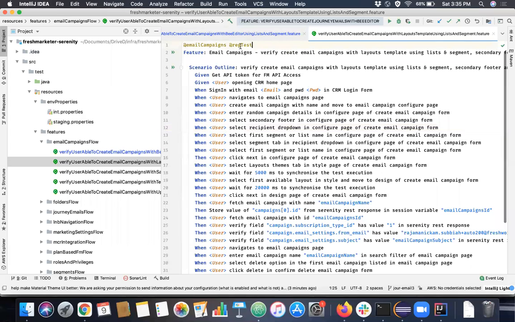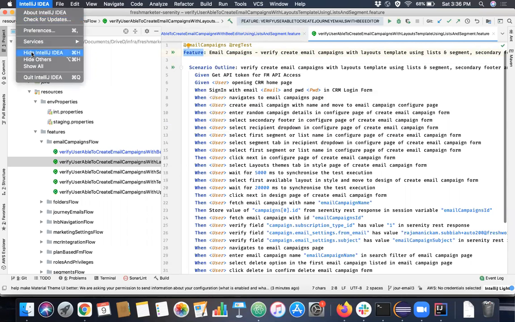We'll come to these annotations a little later. This is called tags in Cucumber. Understand that the main component of a feature file is actually a keyword called feature. In this particular IntelliJ, I installed a plugin. I'll show that plugin actually.